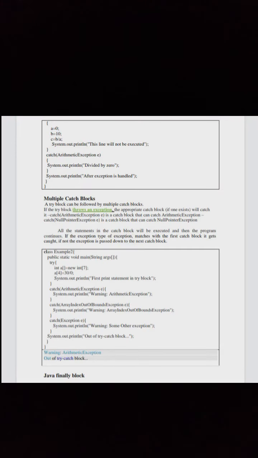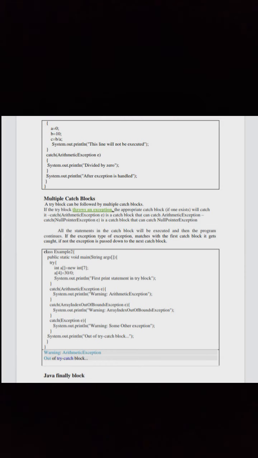Add multiple catch blocks. A try block can be followed by multiple catch blocks. If the try block throws an exception, the appropriate catch block, if one exists, will catch it. Catch ArithmeticException e is a catch block that can catch arithmetic exception. Catch NullPointerException e is a catch block that can catch null pointer exception. All these statements in the catch block will be executed and then the program continues.